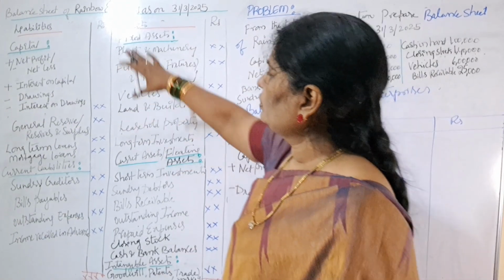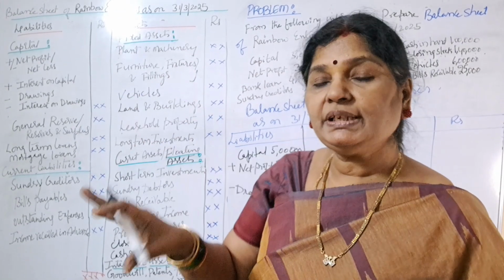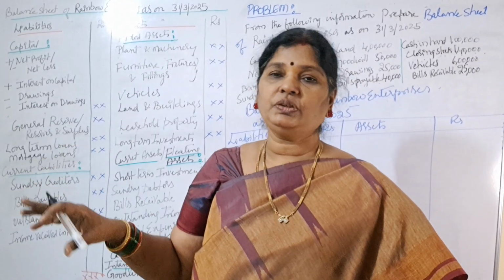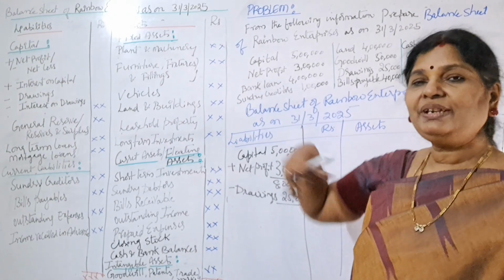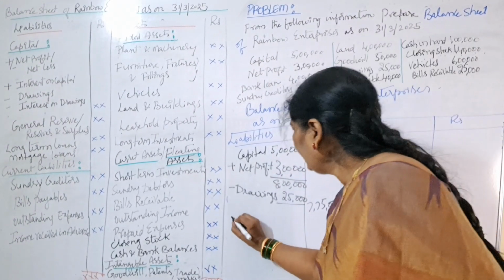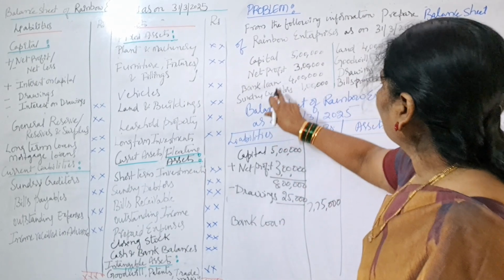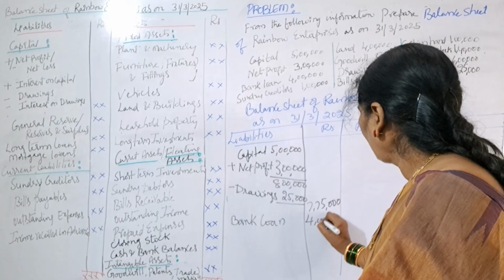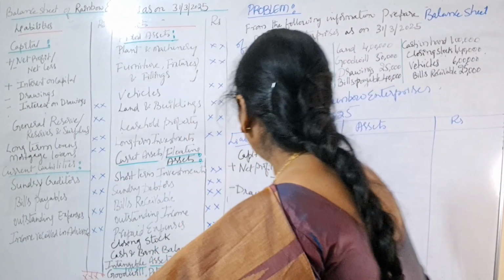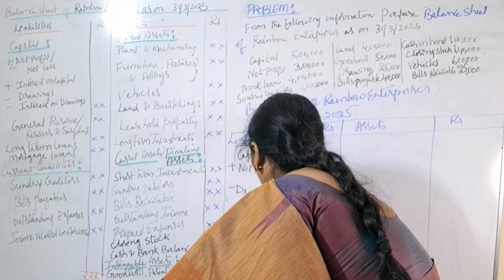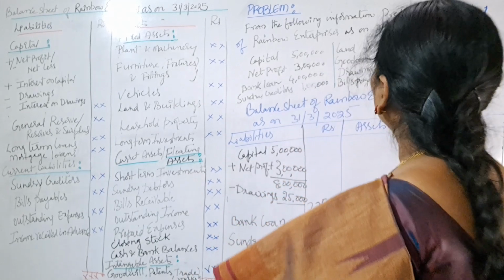The remaining amount we have to show under the outer column. Remember, I've shown a format with different types of items, but it's not compulsory that you will get all the items in our examination problem. Whatever you get, just post them in the respective places. Next, bank loan. Bank loan is our long-term liability. So here I'm writing bank loan. What is our bank loan amount? 4 lakhs. Next, sundry creditors is our current liability. How much is the amount? 1 lakh.